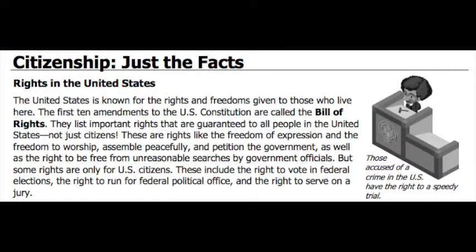Rights in the United States. The United States is known for the rights and freedoms given to those who live here. The first 10 amendments to the U.S. Constitution are called the Bill of Rights. They list important rights that are guaranteed to all people in the United States, not just citizens. These are rights like the freedom of expression and the freedom to worship, assemble peacefully, and petition the government, as well as the right to be free from unreasonable searches by government officials.